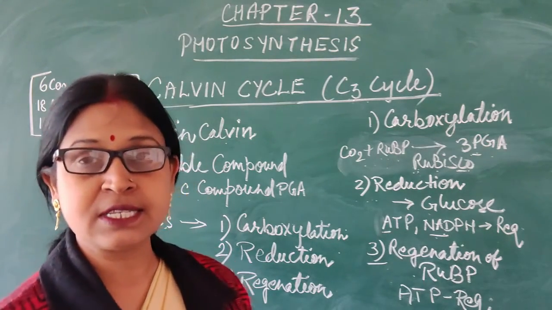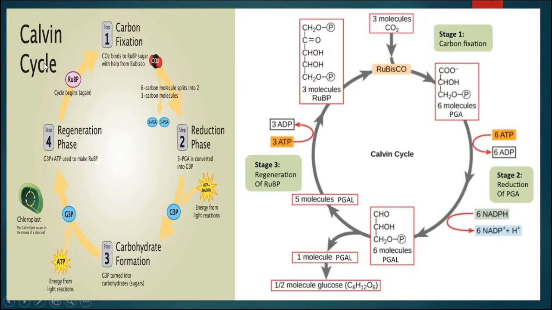Before that, we will discuss this cycle through a diagram also. This slide is showing the Calvin cycle, which was first elucidated by the scientist Melvin Calvin by using radioactive carbon, that is C14. This occurs in the dark, and the ATP and NADPH, the products of the light reaction, will be utilized in this process. It does not require any sunlight. This occurs in 3 steps.